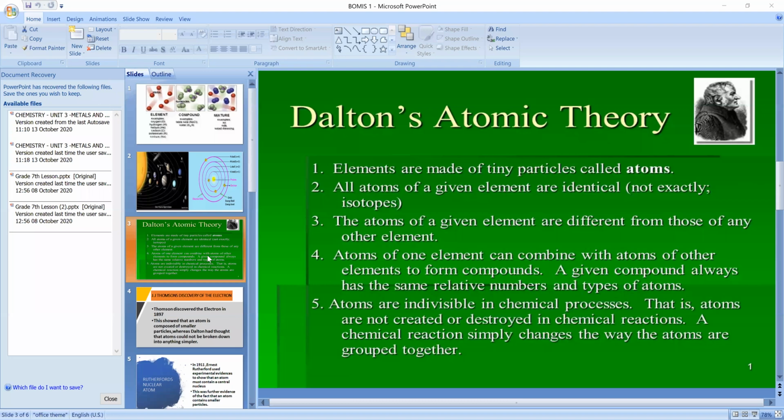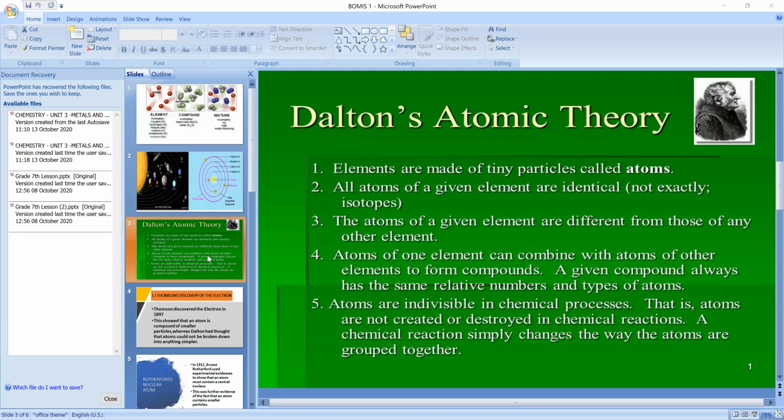It consists of only hydrogen atoms and oxygen atoms. It doesn't consist of other atoms, right? So the compound formed by the combination of two elements consists of the same relative numbers and the same types of atoms. It consists of only hydrogen and oxygen atoms. It doesn't consist of nitrogen or phosphorus; other elements will not come. So when hydrogen combines with oxygen, it forms only H2O, the formula for water.